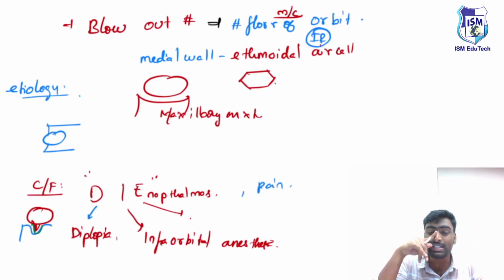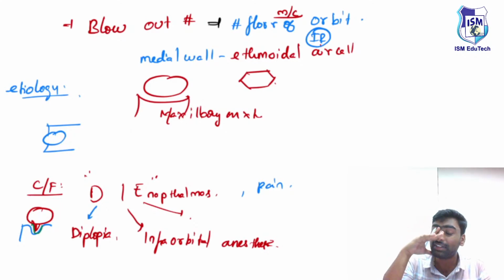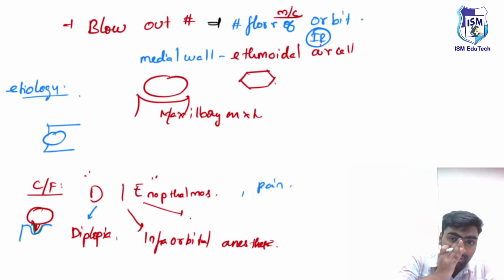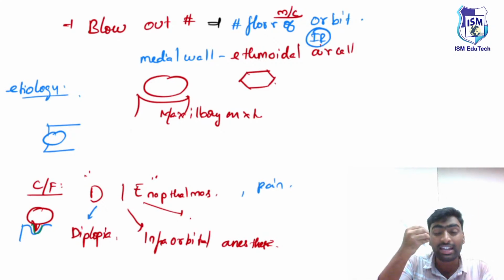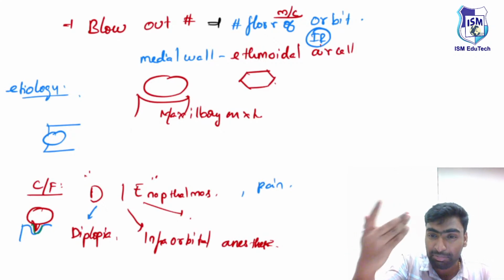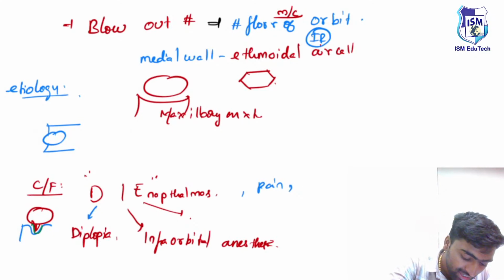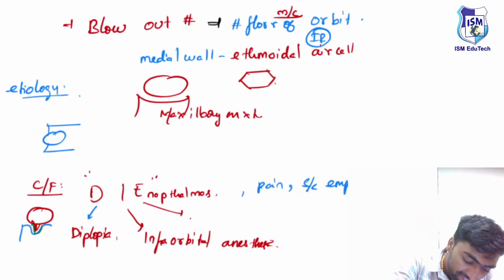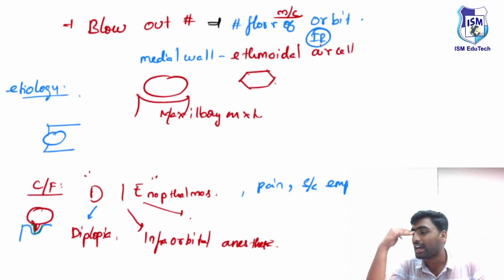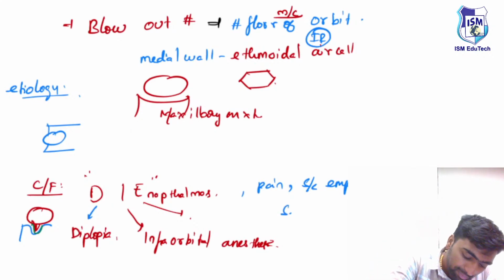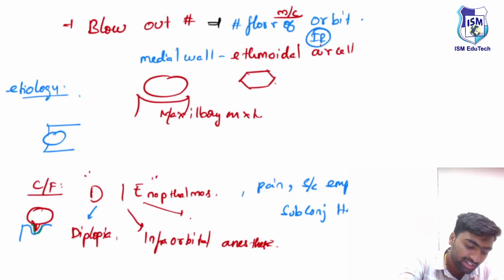If there is any floor fracture, it may also contain some air. And if there is any medial wall fracture, which is the second most common, this leads to release of air inside the orbital cavity, and the same thing can happen. It can lead to subcutaneous emphysema. And since it's trauma, the conjunctiva can present with subconjunctival hemorrhage. Just remember these things.